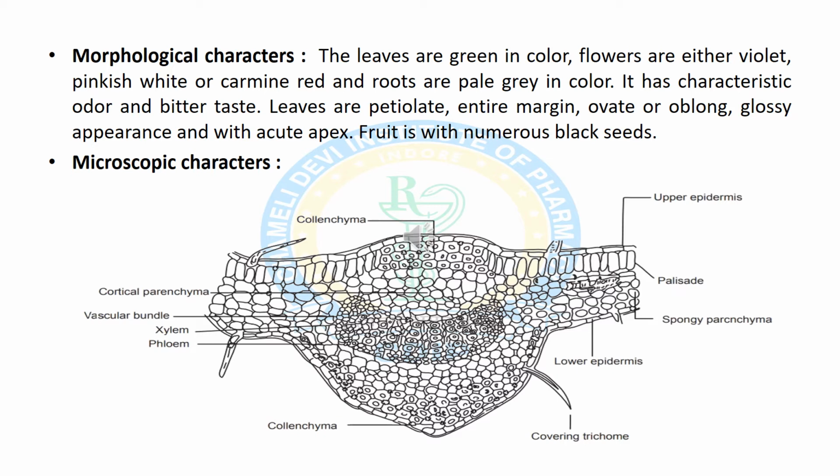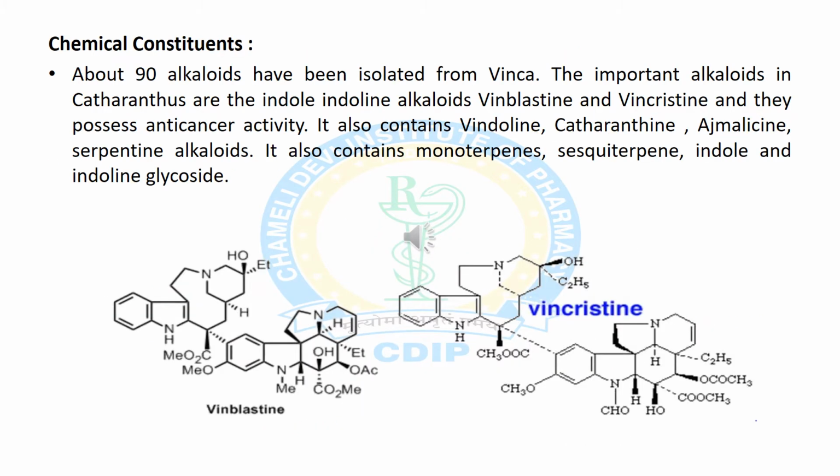Now we will discuss the microscopic characters of vinca rosea. So we will discuss the transverse section of vinca rosea leaf. First of all, we can see in the diagram it is covered with the outermost layer, which is epidermis, covered with various types of trichomes like covering and glandular trichomes. The second layer is composed of spongy parenchyma and palisade, known as the mesophyll layer. At the center, we can see the vascular bundle, xylem and phloem, and it also consists of anisocytic type of stomata.